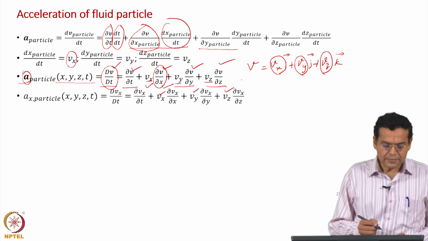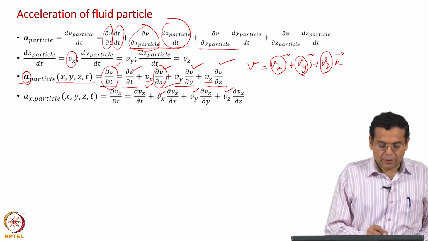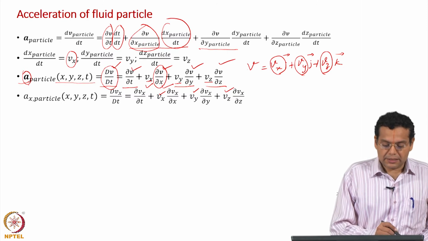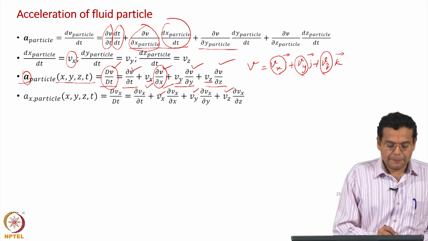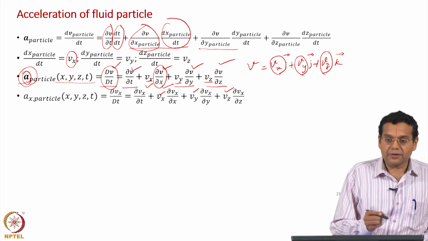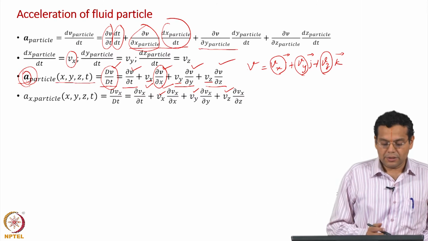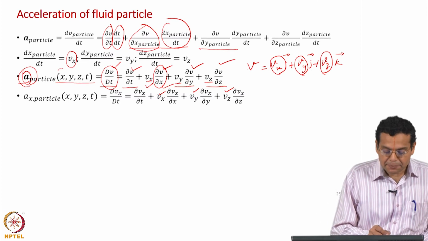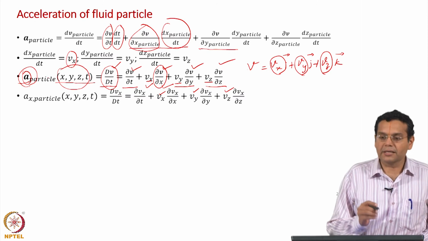Okay. And remember this has a good significance: acceleration of the particle from a Lagrangian viewpoint, but expressed in terms of the Eulerian spatial location.